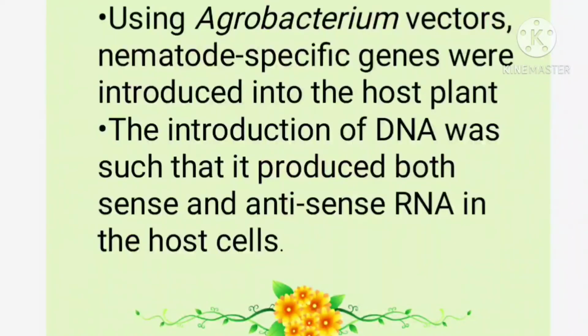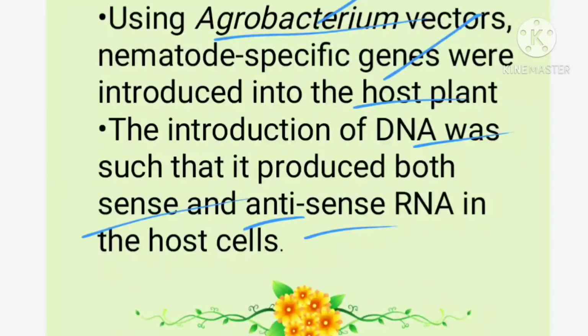Next, using the Agrobacterium vector, these nematode specific genes are introduced into the host plant. I told you, with the help of Agrobacterium, this gene which we are getting from the transposons or from the retrovirus, I am introducing into the tobacco plant with the help of the vector Agrobacterium tumefaciens, right. When this DNA is introduced, it produces dsRNA. ds means they have both the strands, sense as well as anti-sense, which are complementary to one another.